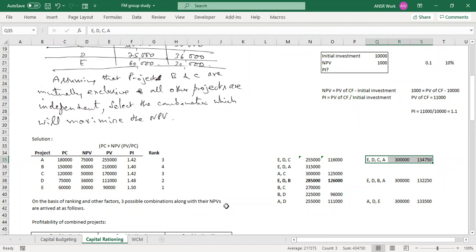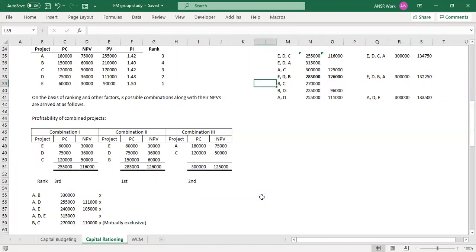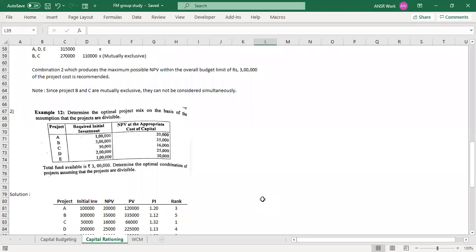But definitely, if you write more options, it is less risky of missing out a particular combination which could be highest. So better we go for at least 5, 6, or 7, 8 combinations and write those down one by one. And any other doubts, guys? Okay, now that we have done this, let's move on to the next example.